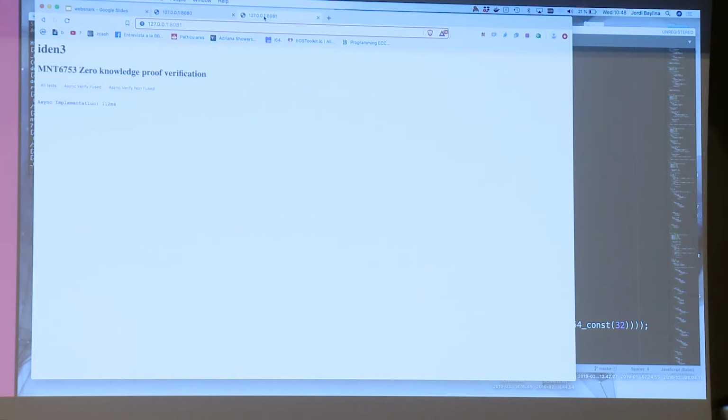If we go to the MNT 6753, I'm going to run this.